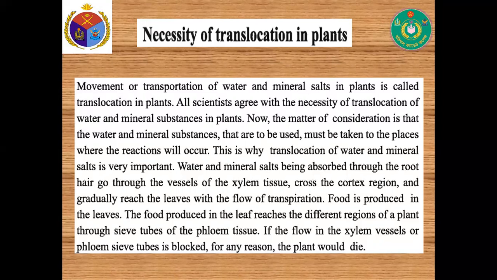Water and mineral salts being absorbed through the root hair go through the vessel of the xylem tissue, cross the cortex region, and gradually reach the leaves with the flow of transpiration. Food is produced in the leaves. The food produced in the leaf reaches the different regions of the plants through sieve tubes of the phloem tissue. If the flow in the xylem vessel or phloem sieve tubes is blocked for any reason, the plants would die.